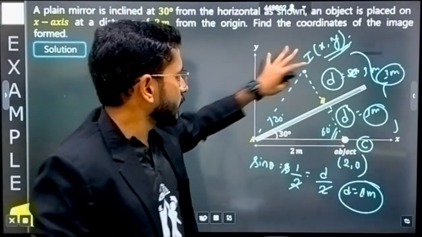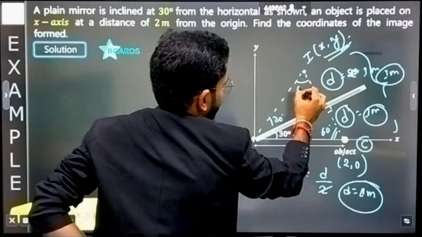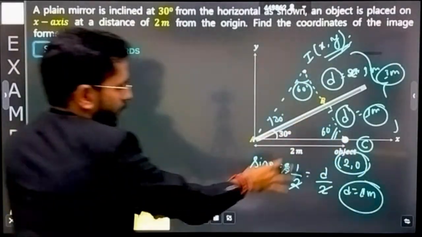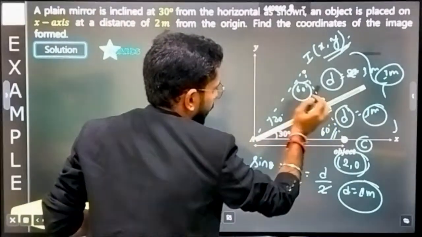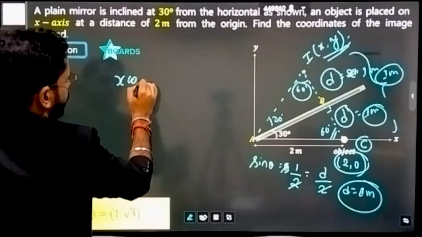So now let's calculate this. This angle is 60, this angle is 60. That means this point is also 60. You have to find the reflection of this point. So if you are taking this point's coordinates, you can write x cos of theta.